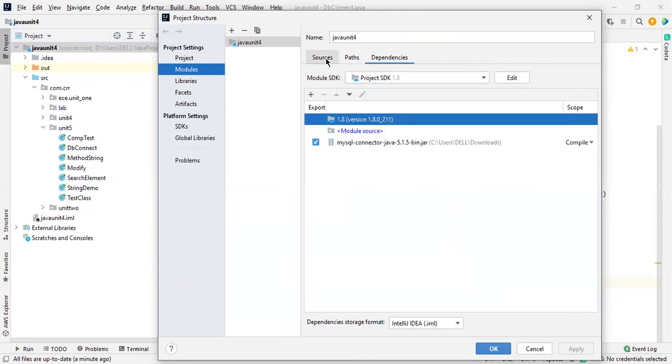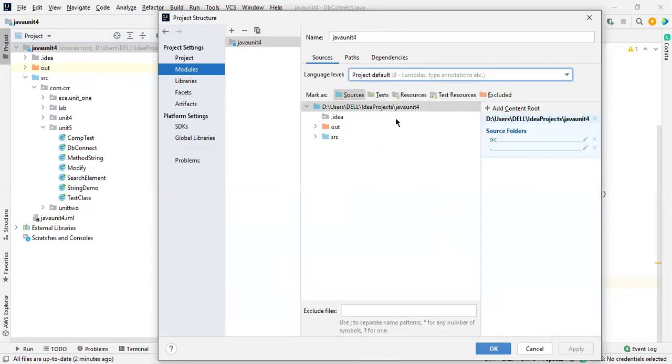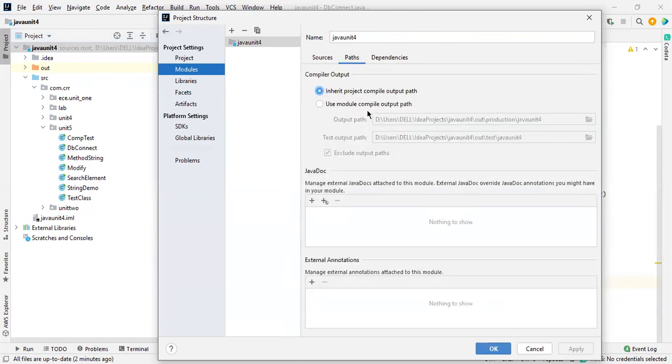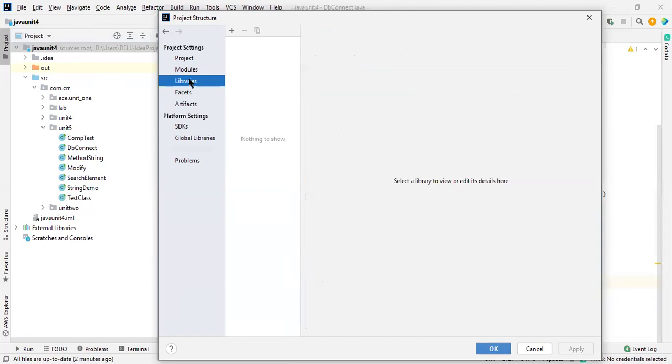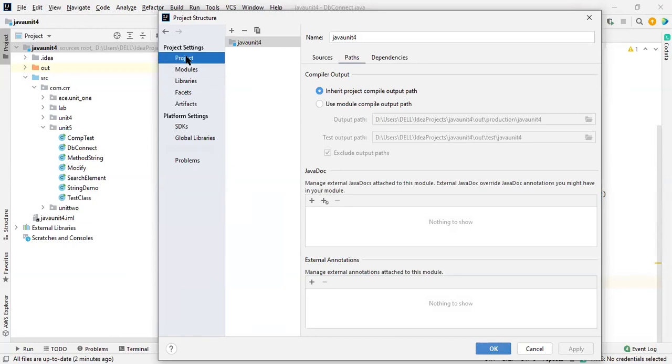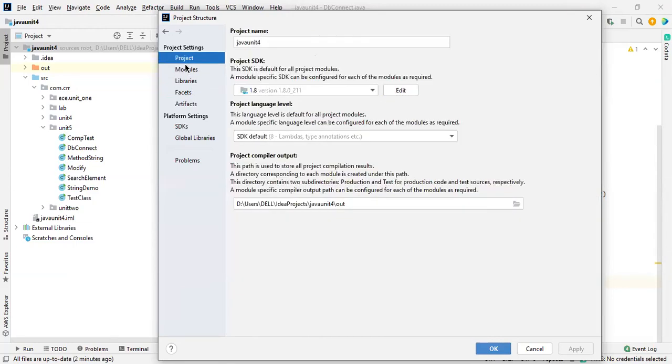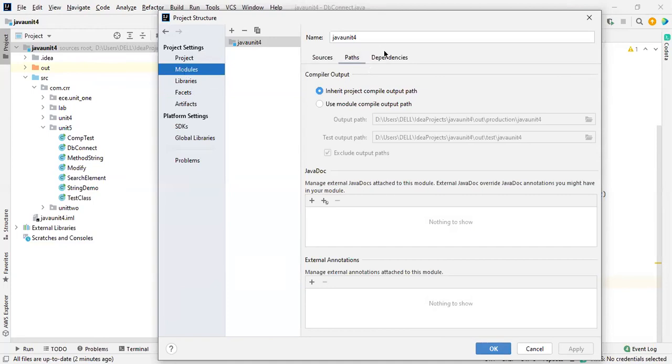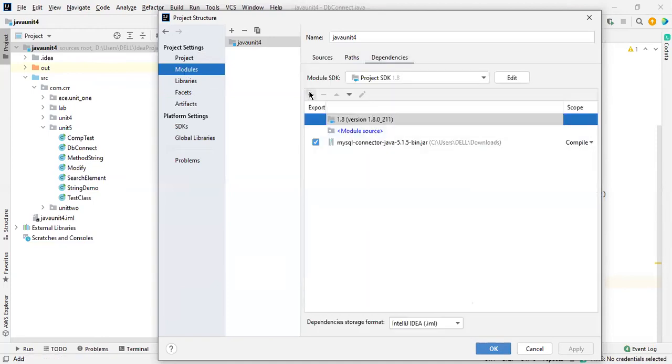Just set sources, paths, and libraries. Somewhat slow, never mind. So dependencies, and dependency. See this one now. Inside the dependencies, select this one, add jar or a directory.